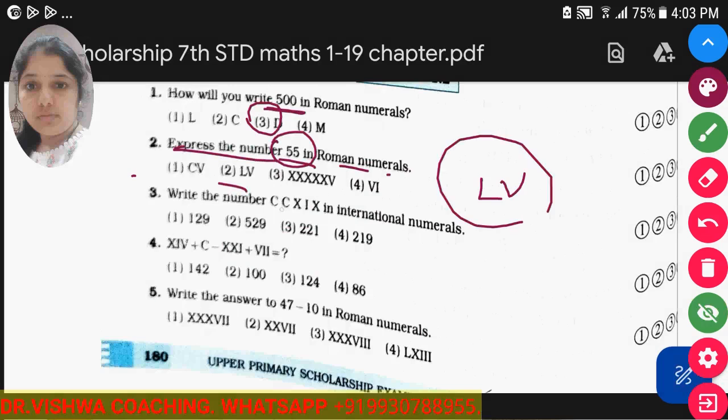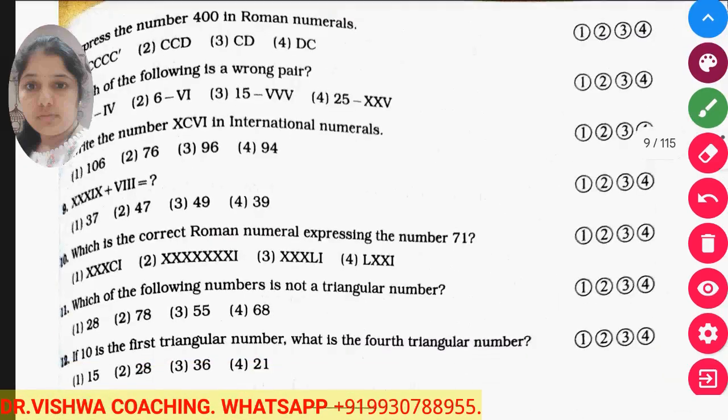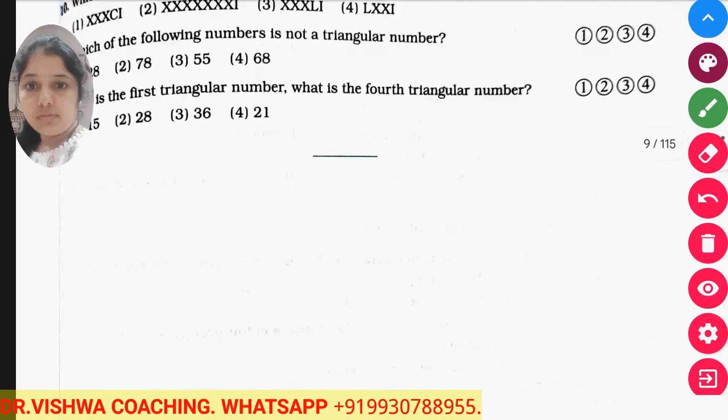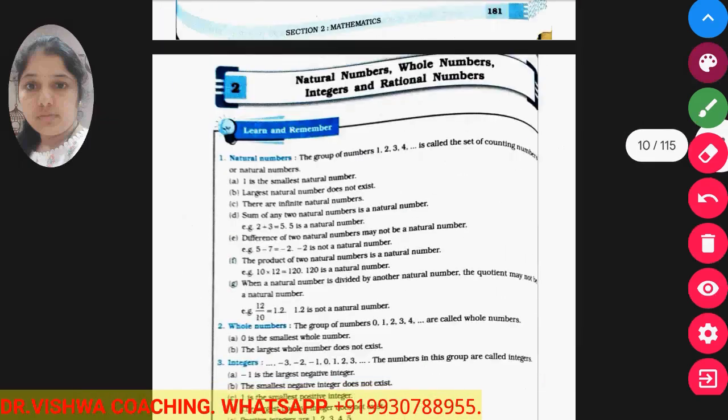Now write CCXIX in international numerals. C represents 100, so 100 plus 100 is 200, plus X meaning 10 and IX meaning 9, so it is 219. So option number 4 is the correct option. Like this you can solve Roman numeral sums. It is very easy, including addition and subtraction with Roman numerals. If you have any doubt, we will solve it in the next class.